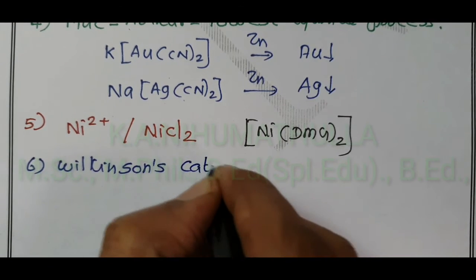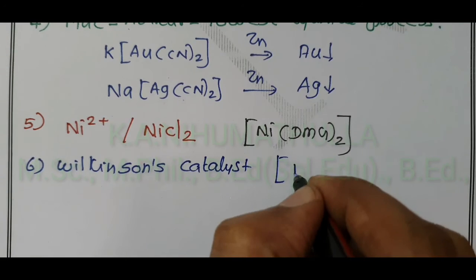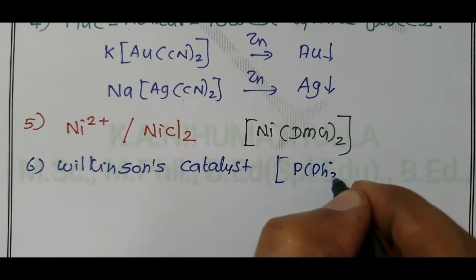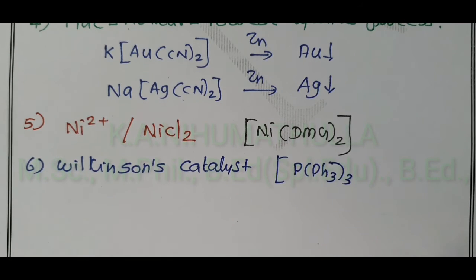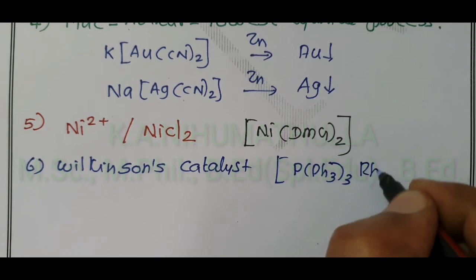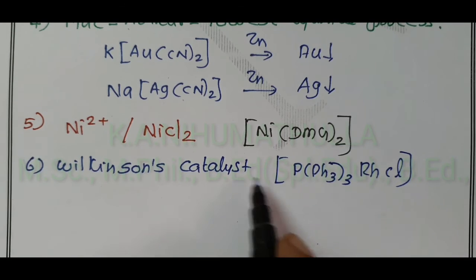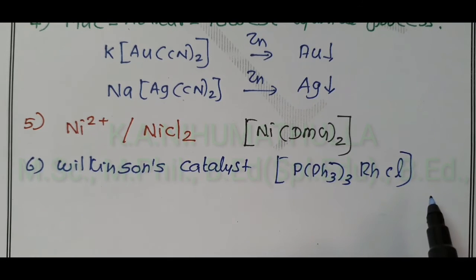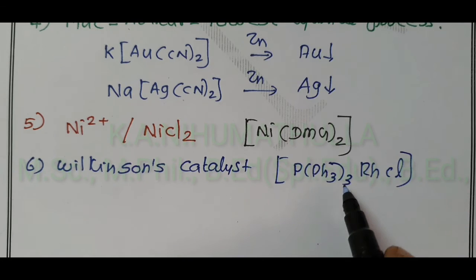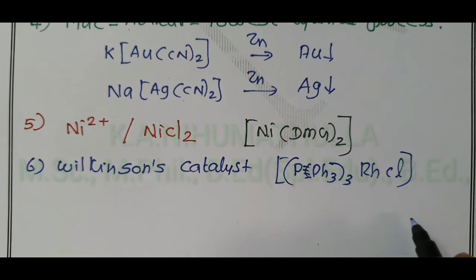The catalyst Wilkinson's catalyst, which is [RhCl(PPh3)3], chlorido tris(triphenylphosphane) rhodium complex, is called Wilkinson's catalyst.